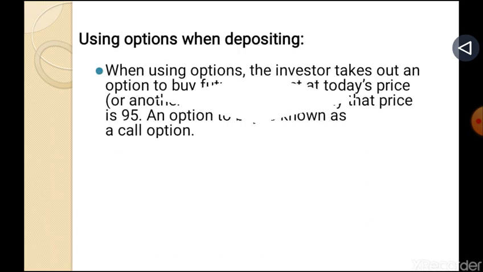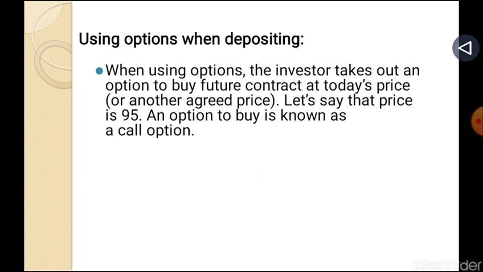Next is using options when depositing. When using options, the investor takes out an option to buy a future contract at today's price or another agreed price. Let's say that price is 95. An option to buy is known as a call option. A call option means an option which gives the bearer the right but not the obligation to benefit from a rise in the interest rates.